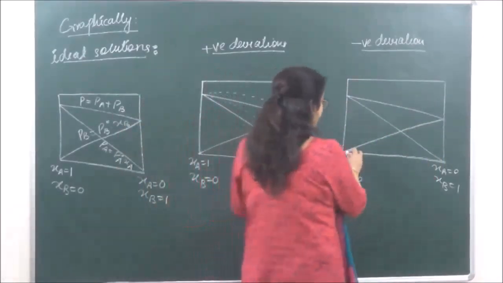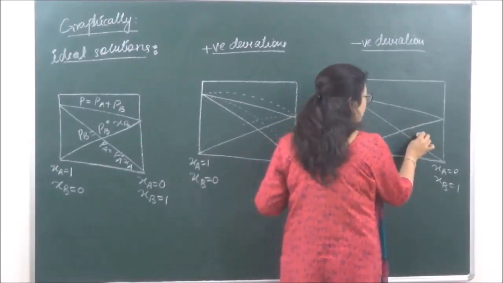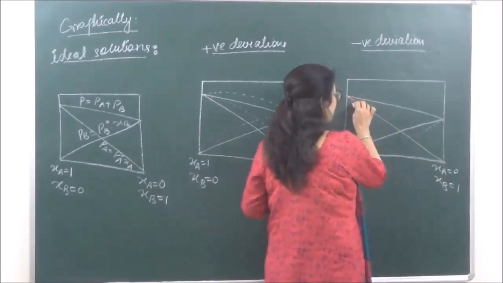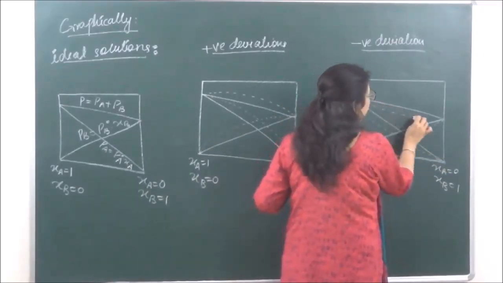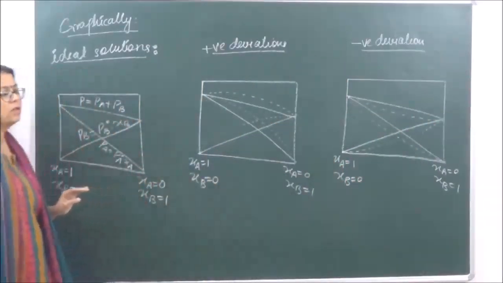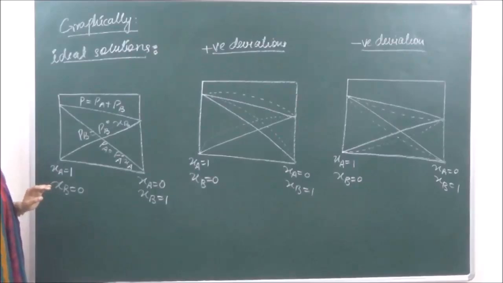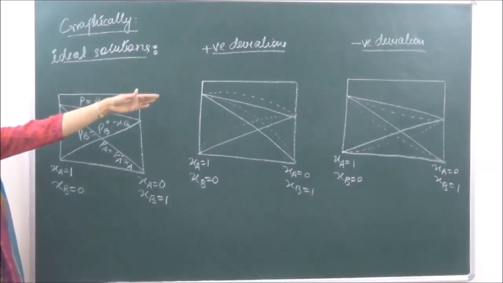Okay, and for negative deviation, the graph would be shown on the lower side of the ideal behavior, as the pressure expected is less than that of the ideal behavior. Okay, so graphically we show the ideal solutions, positive deviations and negative deviations.